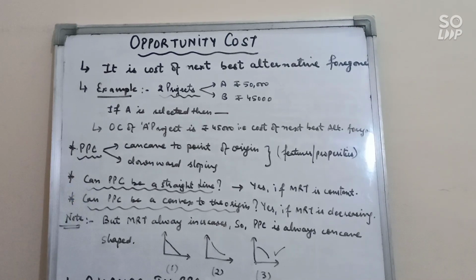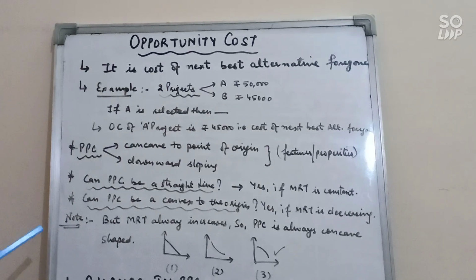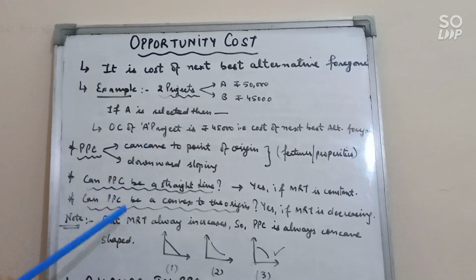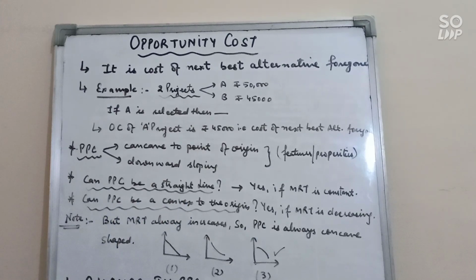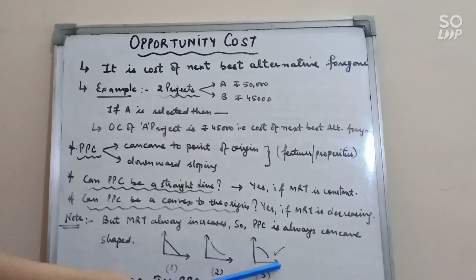Now second, can PPC be convex to the point of origin? Again the answer is yes if MRT is decreasing. But MRT always increases. As we have already discussed, it is concave because of increasing MRT. So PPC is always concave in shape, not convex. So these are the diagrams.